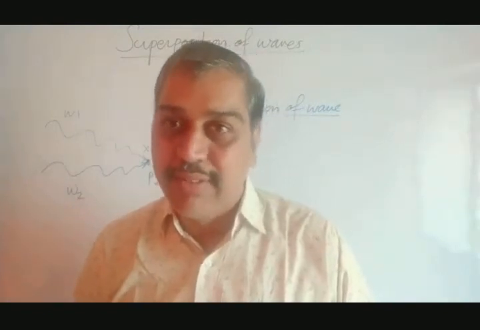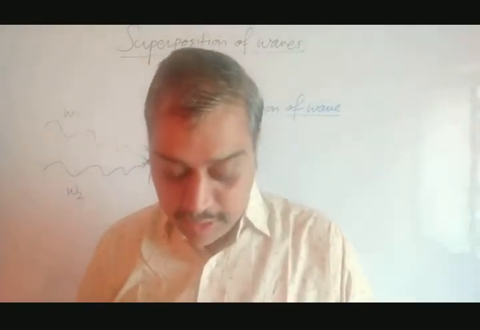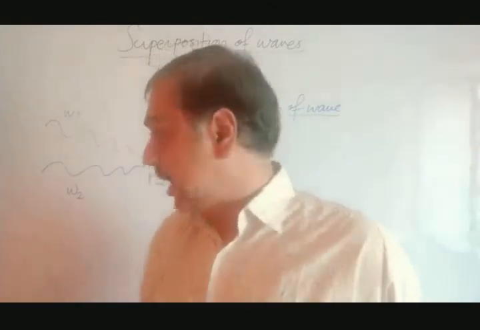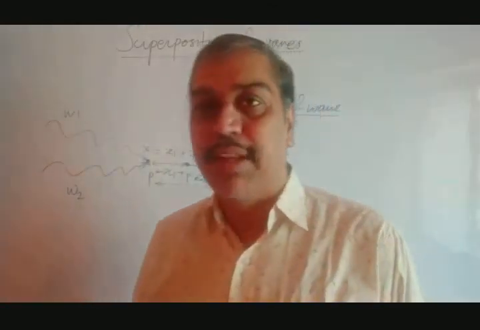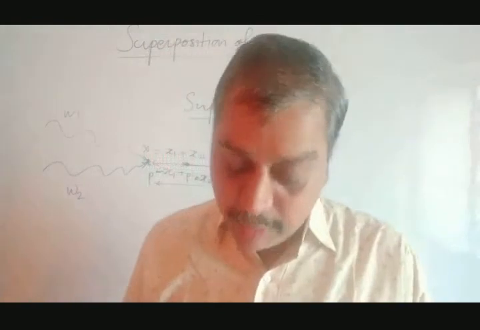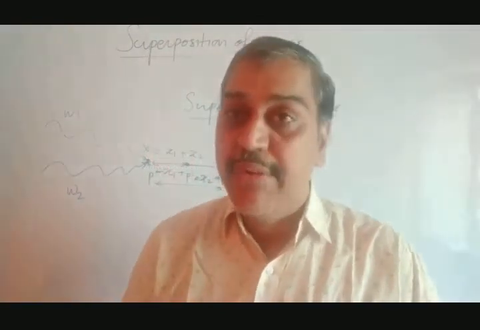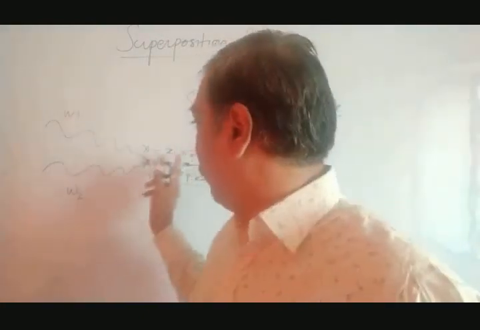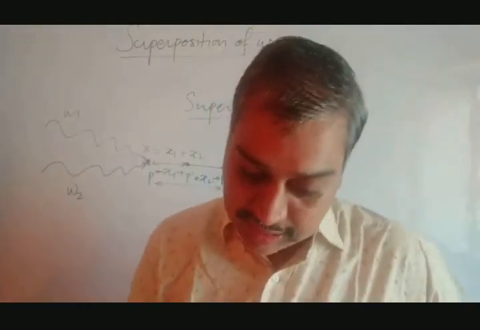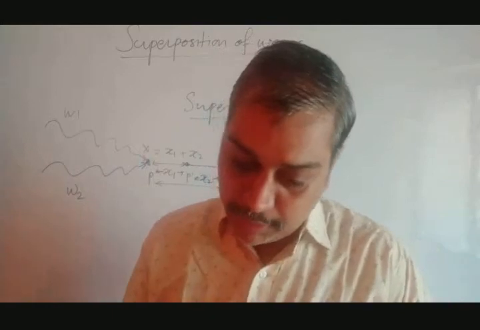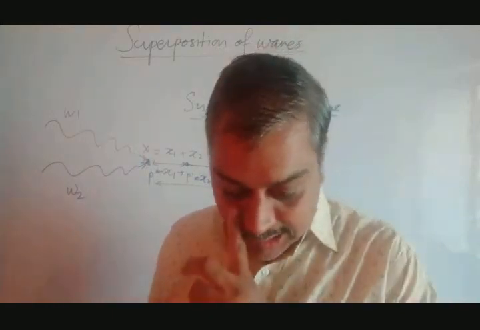Don't assume the other wave is present, just find out individually. The resultant displacement at this point is the vector sum of the displacements the two waves have individually produced. So x equals x1 plus x2. This is nothing but the principle of superposition of waves. I hope you got this principle.